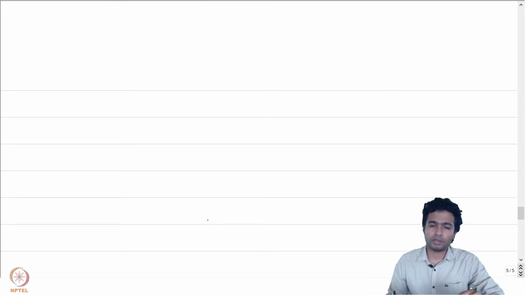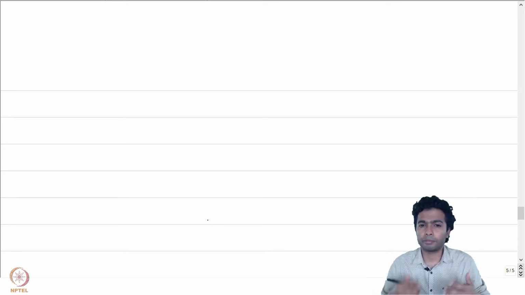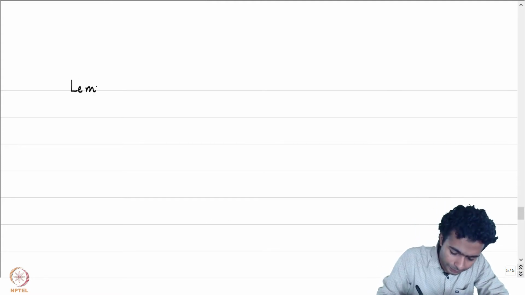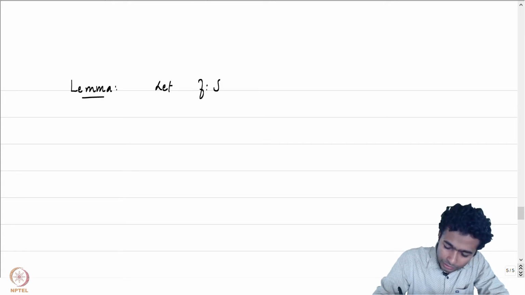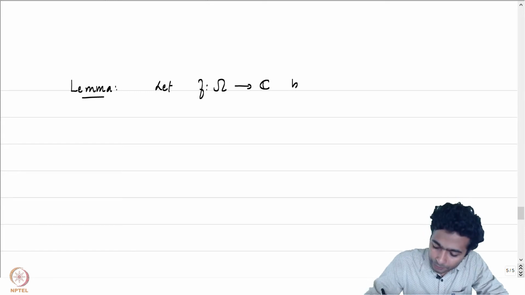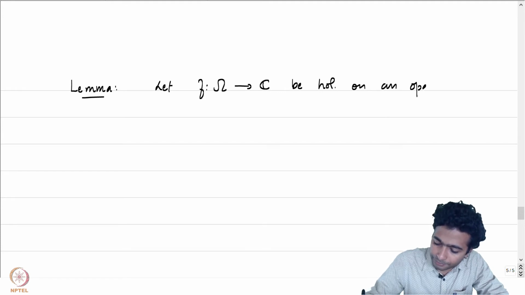Let's begin this lecture by proving a preparatory lemma which is needed to prove the inverse function theorem. Let me write that down. Let f be a function holomorphic on an open set omega.